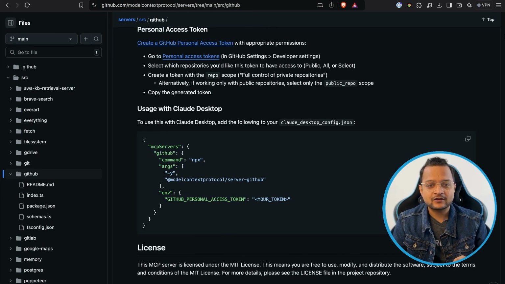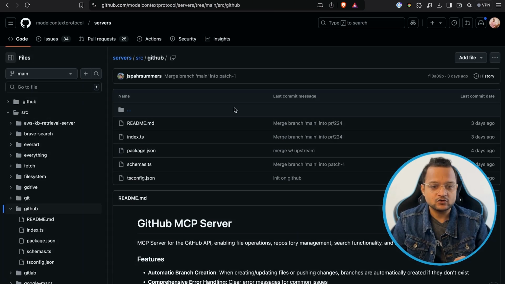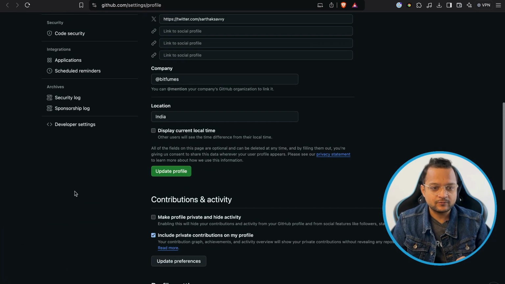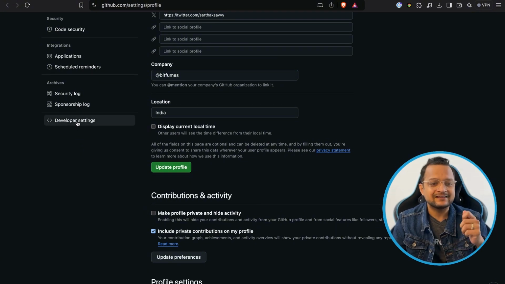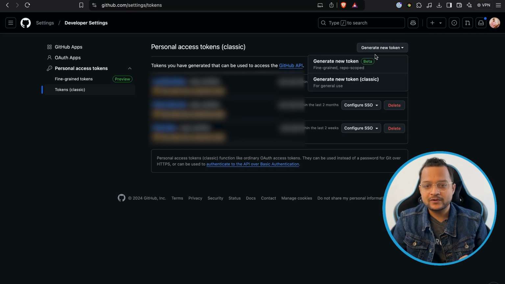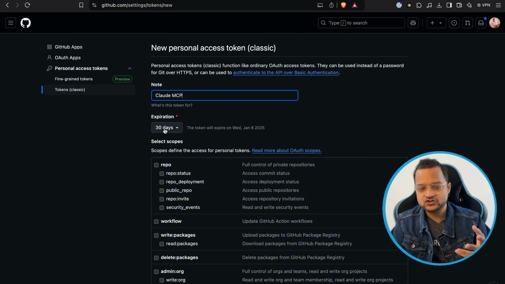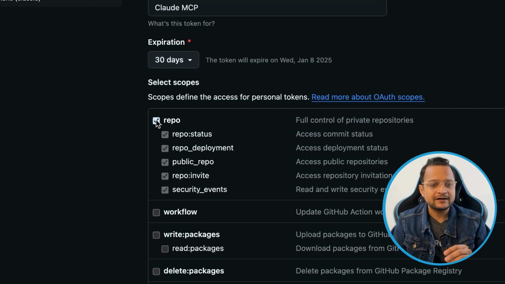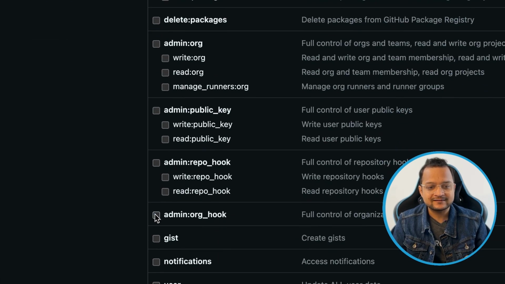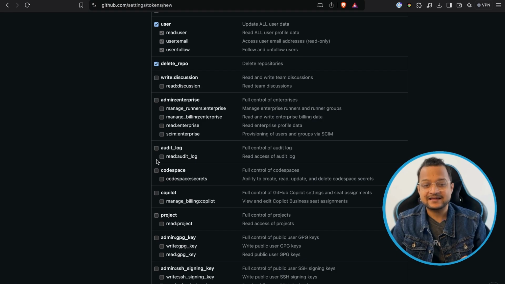Let's go. So here I go to the top and open the settings in a new tab, by the way, and then I go to the bottom on the left side to see the developer settings. On this, I will go to the classic token, create new classic token, and name it Claude MCP. This can be a very short duration because this is just testing. I will provide repository access, workflow access, as well as user access and delete repository access if needed.